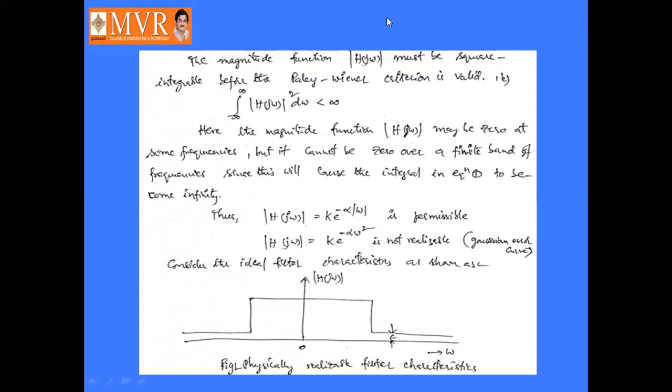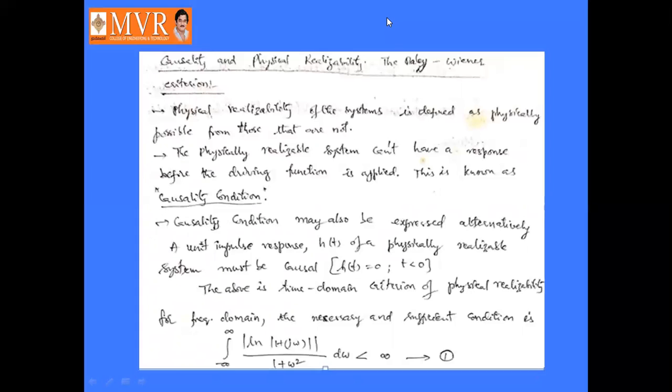So first of all, we have to define the causality condition. What is the causality condition? What is meant by physical realizability and what is meant by causality? Physical realizability of a system is defined as distinguishing those that are physically possible from those that are not.